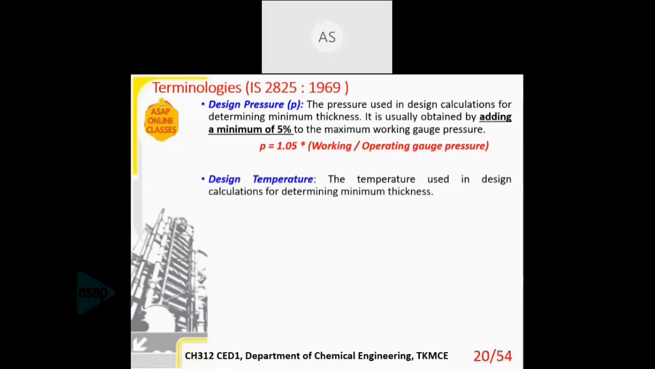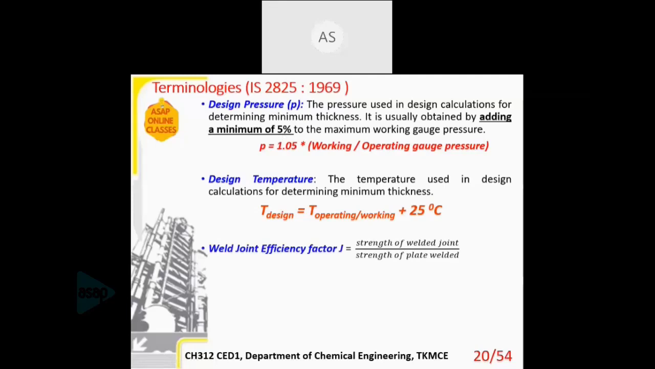The second thing is design temperature. In the same way, the temperature which is used in the calculation of minimum thickness is the design temperature. So T design is T operating or working plus 25 degrees Celsius. This 5% and 25 are as per the IS code. You can vary it. The supplier or the person who is designing and the person who wants the design can agree between each other and increase it, but you cannot decrease it. This is the minimum which must be there for a successful design.